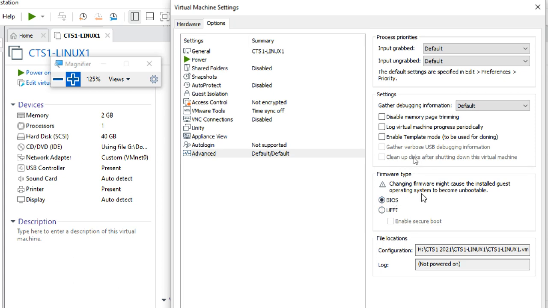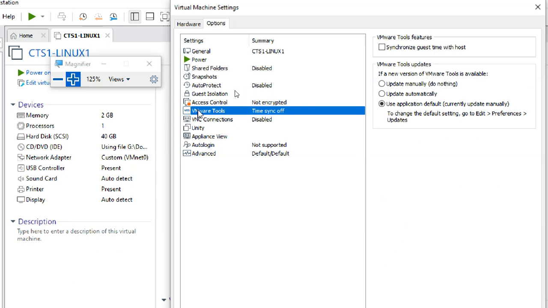Okay, I leave it for BIOS only. So I'm not changing it. Both will work because it's a 7 version, right? So it works. So I'm using BIOS only by default. VMware tools, time sync off. Time sync off is there. So I'm selecting this option. VMware tool, time sync off is there. Synchronize guest time with the host, and leave the remaining things.